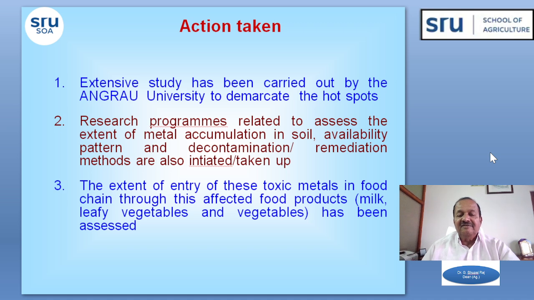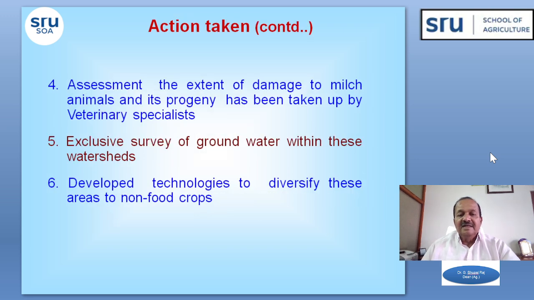The extent of entry of these toxic metals into the food chain through affected food products such as milk, leafy vegetables and paddy crop has been assessed. In this assessment, the extent of damage to the milch animals and their progeny was studied with the help of veterinary specialists. Again, another survey, an exclusive survey of the groundwater within these watersheds, was also conducted.